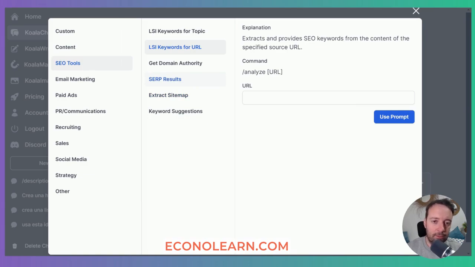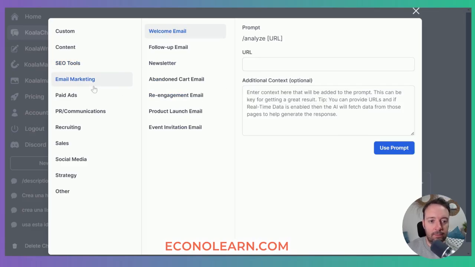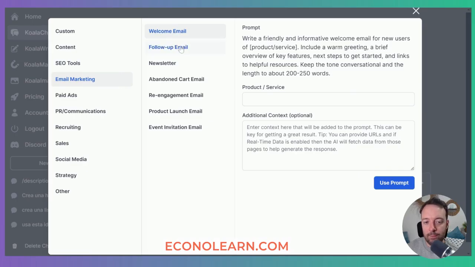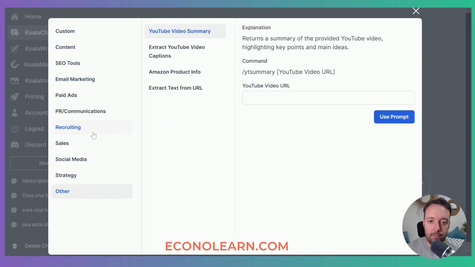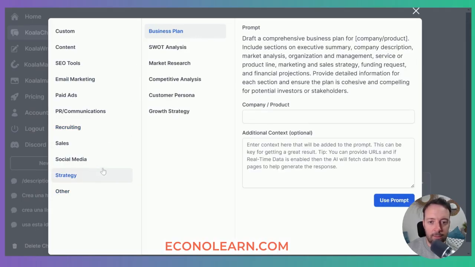Like give it to Perplexity and write me a paragraph based on this, or sprinkle these words into my article or something like that. And loads of good stuff here. Yeah. Welcome emails. The ones that I use the most are the title and meta description. But yeah, tons of little tools here as well that you can use at your disposal.